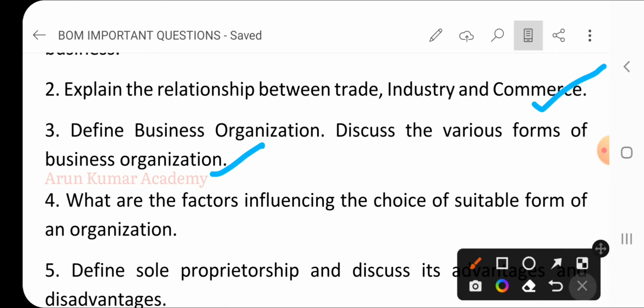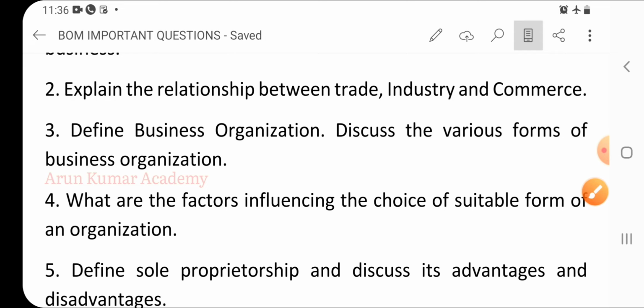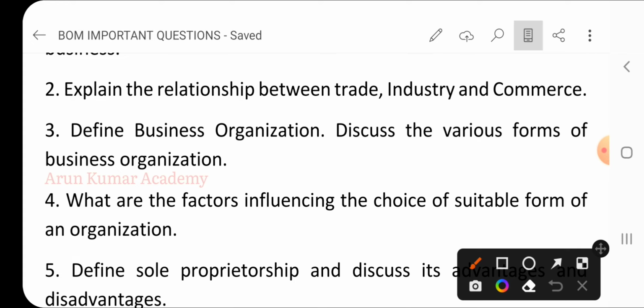So these are the 5 forms of business organization. We need to explain all the various forms and define business organization.